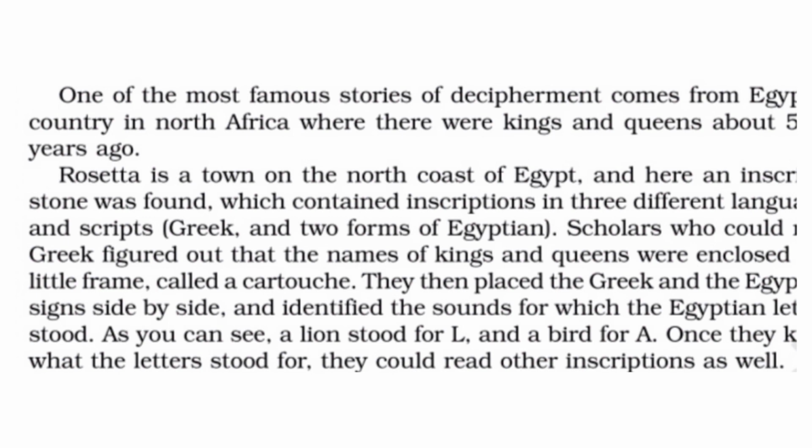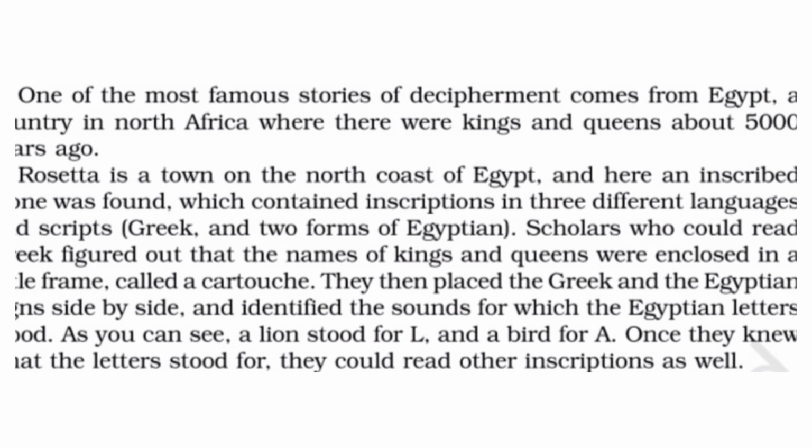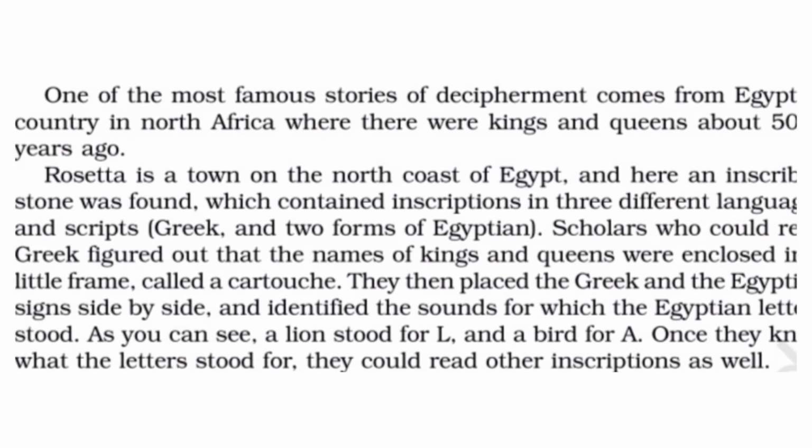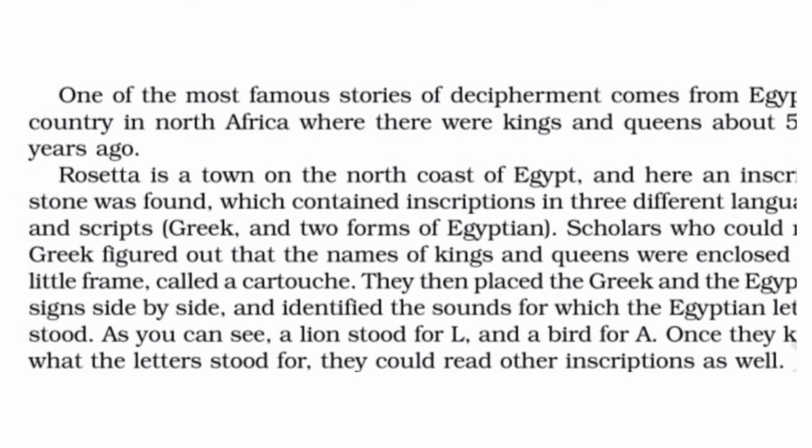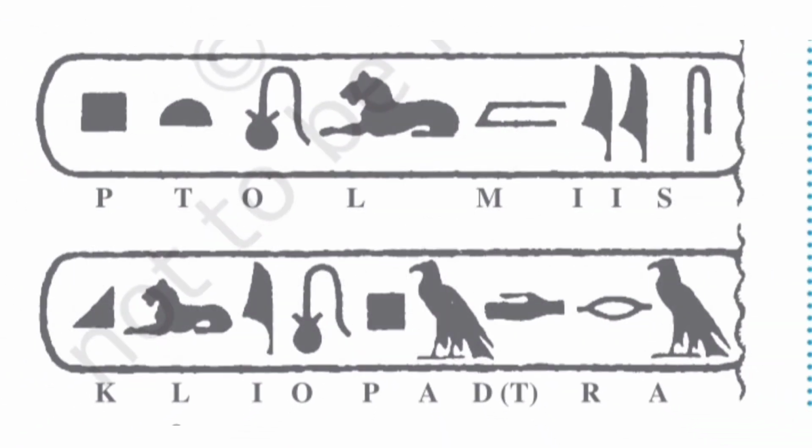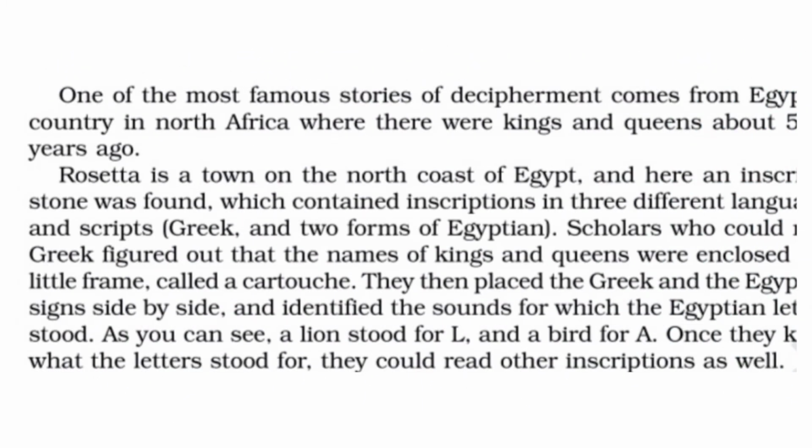Scholars who could read Greek figured out that the names of kings and queens were enclosed in a little frame called a cartouche. They then placed the Greek and the Egyptian signs side by side and identified the sounds for which the Egyptian letters stood. As you can see, a lion stood for L and a bird for A. Once they knew what the letters stood for, they could read the other inscriptions as well. In this way, they deciphered the meanings of what the olden people have shared with us. This is what we call decipherment.